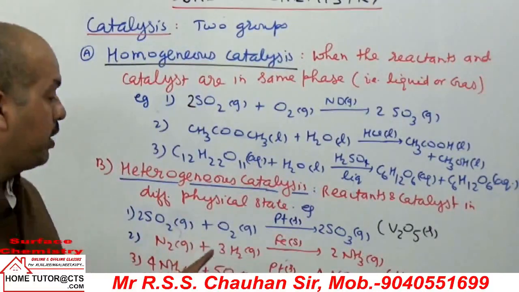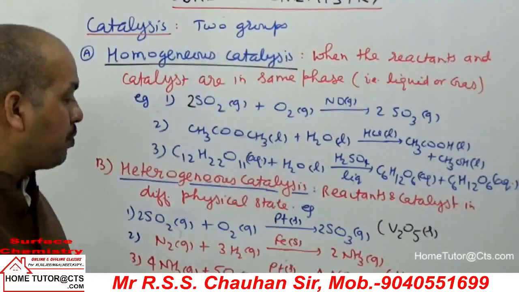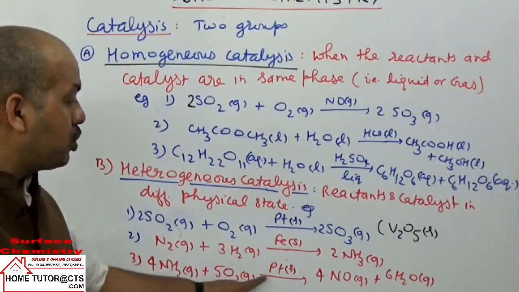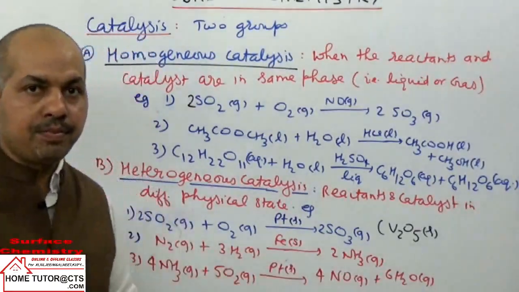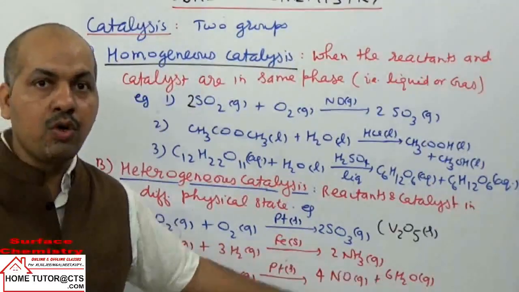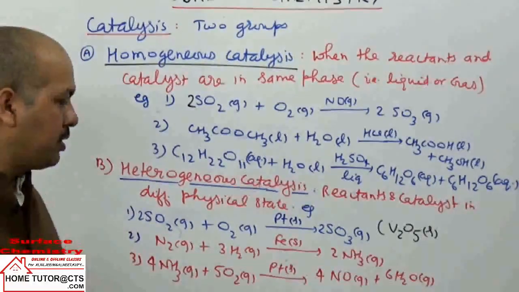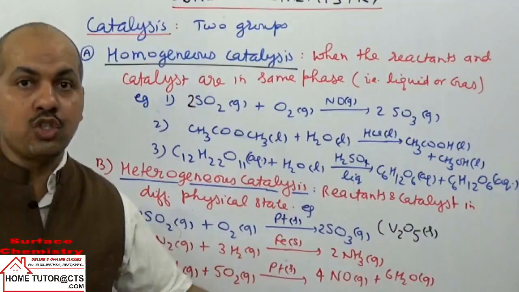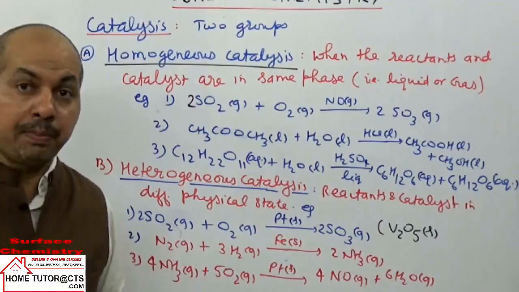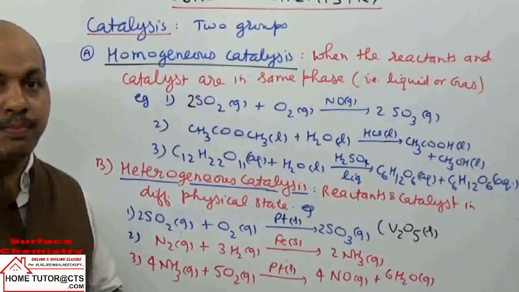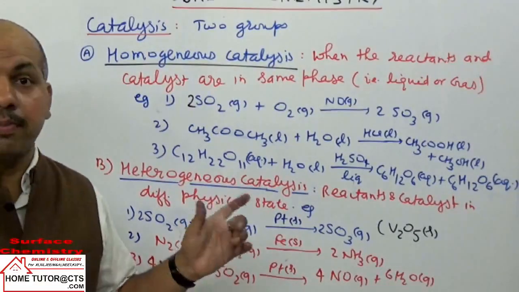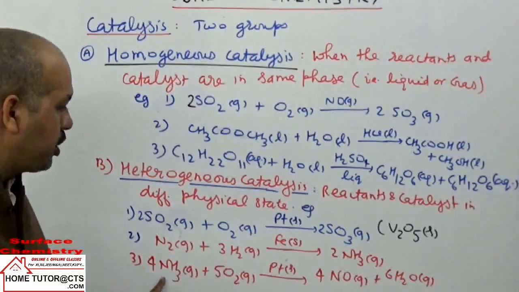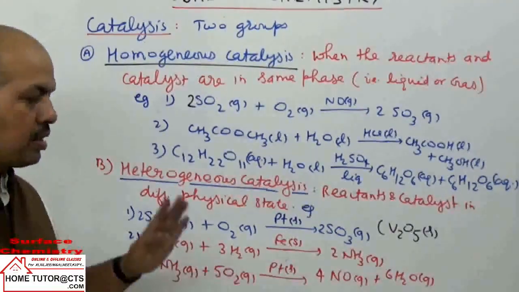उसका पहला स्टेप है reaction of ammonia with O2 in presence of platinum gauge, platinum solid. ये गैस है, ये गैस है, ये solid है, ये गैस, ये गैस. At high temperature reaction happen where water will be in the vapor phase, gas phase. So this reaction is used to prepare NO, then NO oxidized to NO2, which undergo disproportionation giving HNO3. That entire reaction is called as Ostwald process to prepare nitric acid. Ammonia plus O2 giving NO and H2O. समझ में आ रहा है?